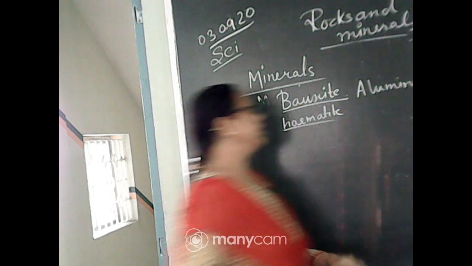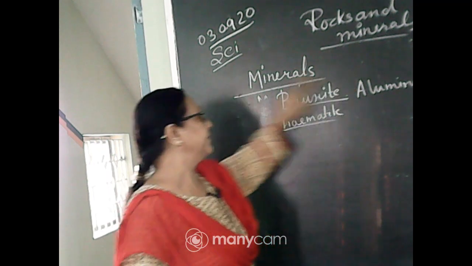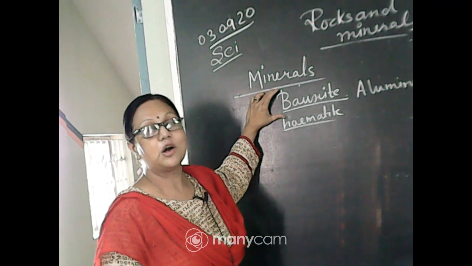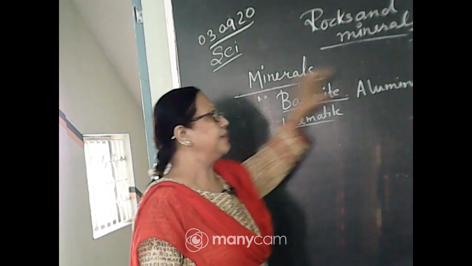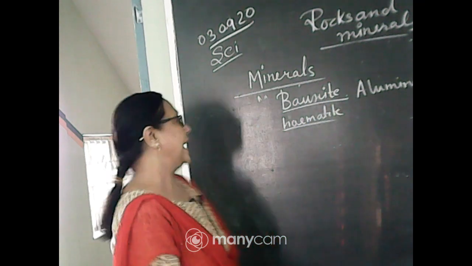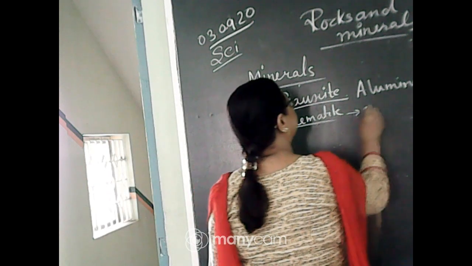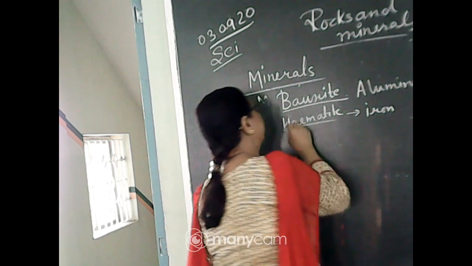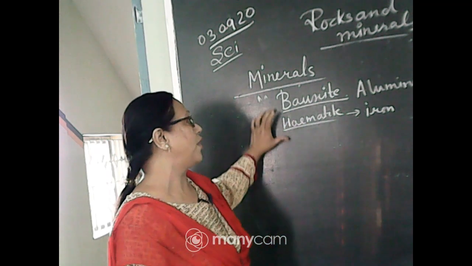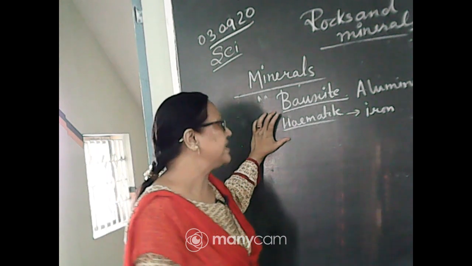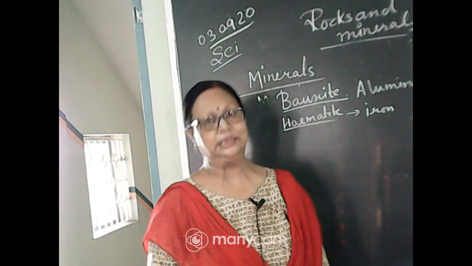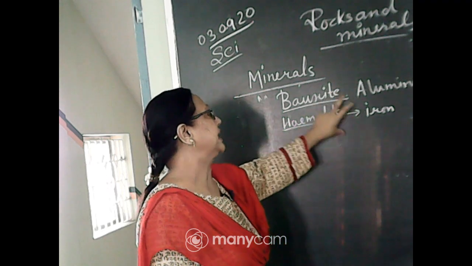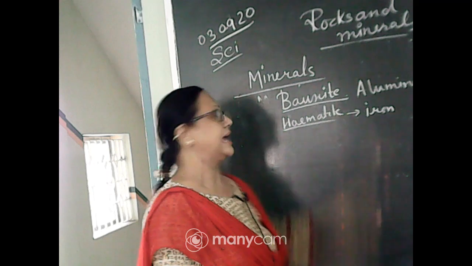So if we want to get aluminium, we have to take out the ore called bauxite. And if we want the iron content, we have to take out hematite, a type of ore or rock from which we can get iron. Understood? So aluminium and iron we get from the ores called bauxite and hematite.